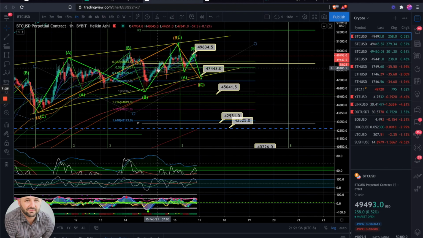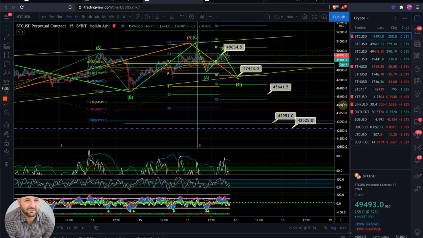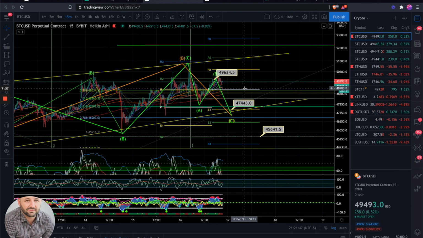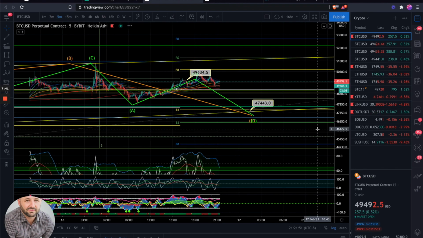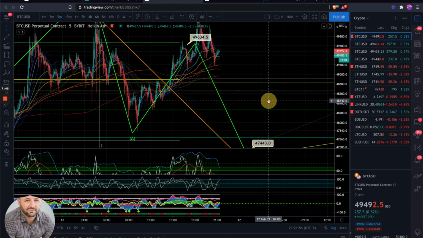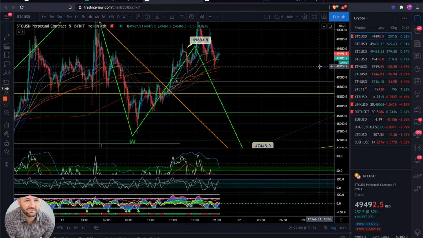So I'm looking for a little bit more continuation to the downside, but I think it is short term, and I think it is temporary. But we also want to watch and pay attention to, let me go into a 5-minute and see what we can see on this wave structure here.